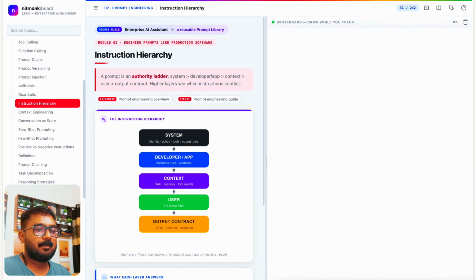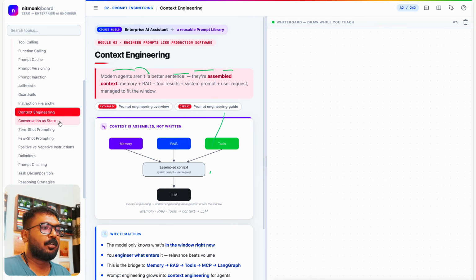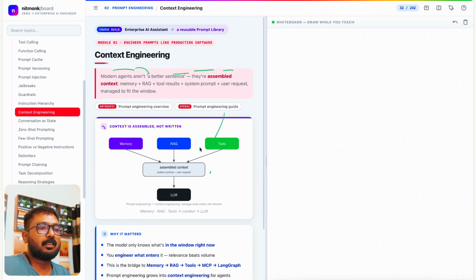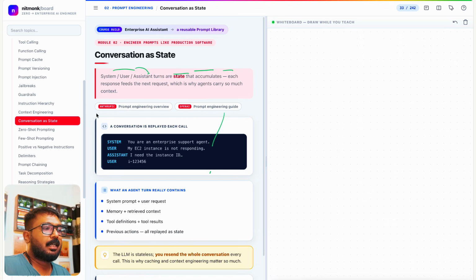Then there is the instruction hierarchy. You could see a prompt is an authority ladder: system, developer, app context. Already told you, you can go and check. Context engineering also I already told you about, conversation as a state, and the different memory, RAG and tools. Context and state is like system, user, assistant turns, state that accumulates, where each response feeds the next request. Let me tell you state once again. So what happens is